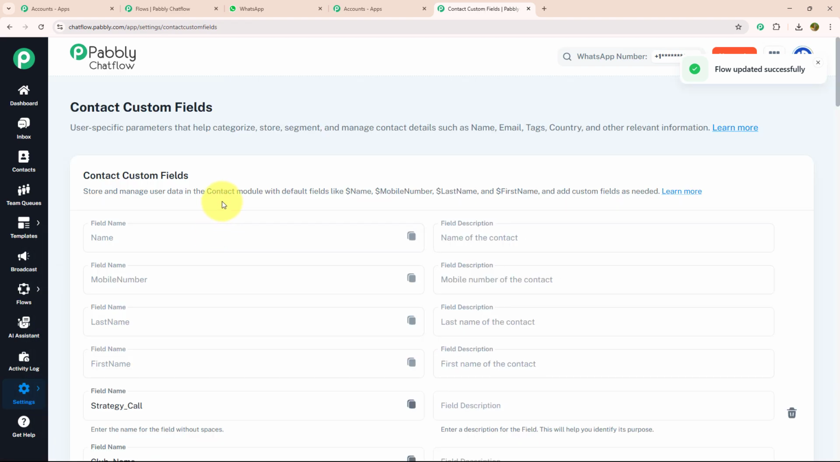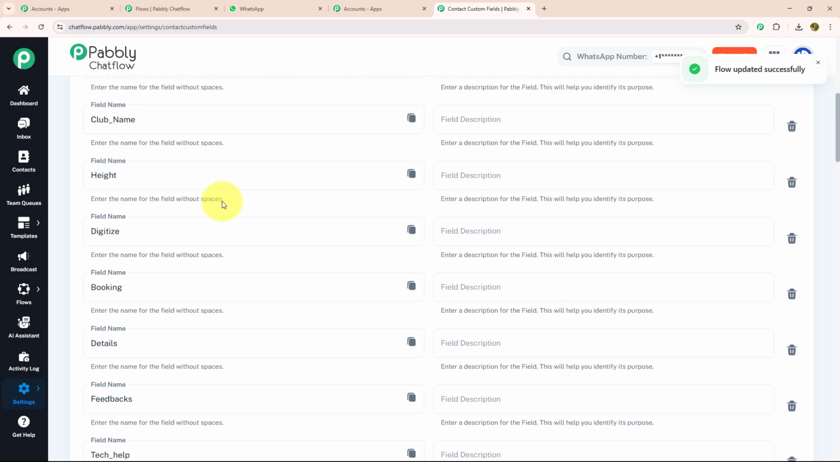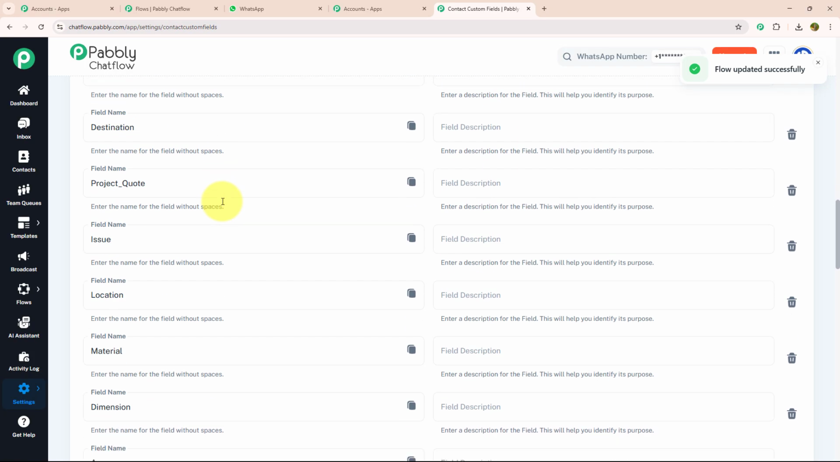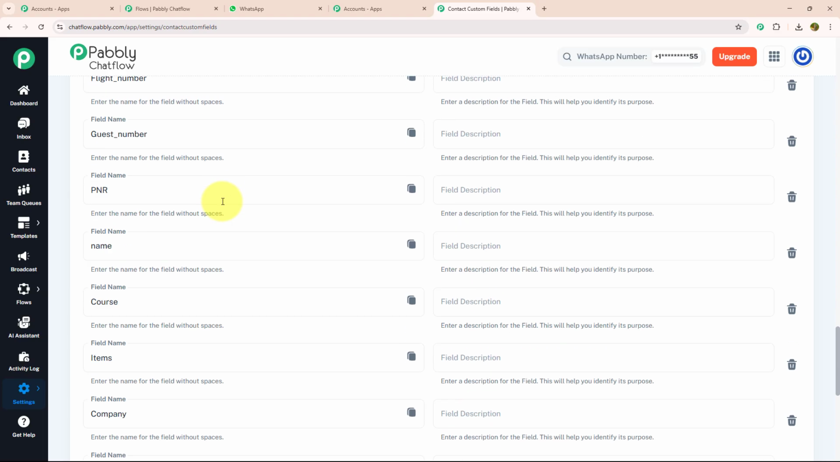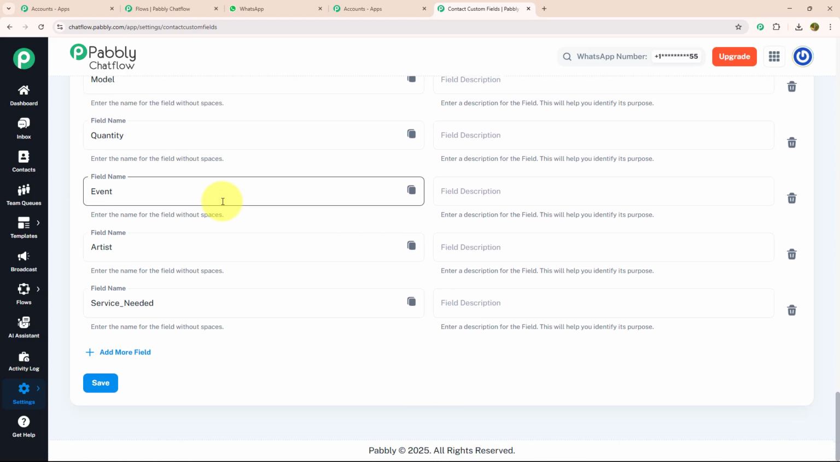As soon as you click on this, you will land on this page. Here, you can add as many contact custom fields as per your requirement. As you can see, I have added multiple contact custom fields over here. Now, I will resume back to my flow.